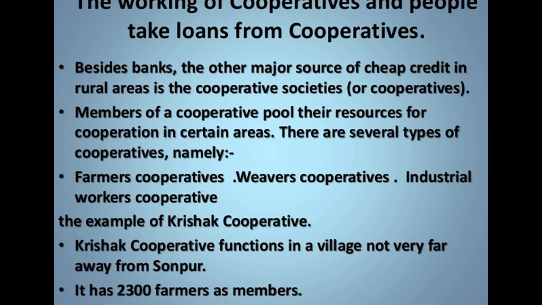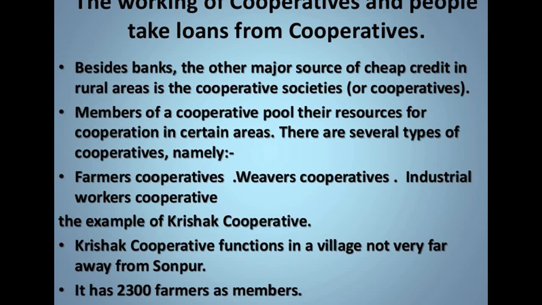So they can establish their membership with one community or one cooperative society, where there are farmer cooperatives, weaver cooperatives, industrial worker cooperatives. They have their own kind of groups and societies. So if you want to know about an example, there is the Krishak cooperative. Here the Krishak cooperative functions in a village not very far away from Sonpur.